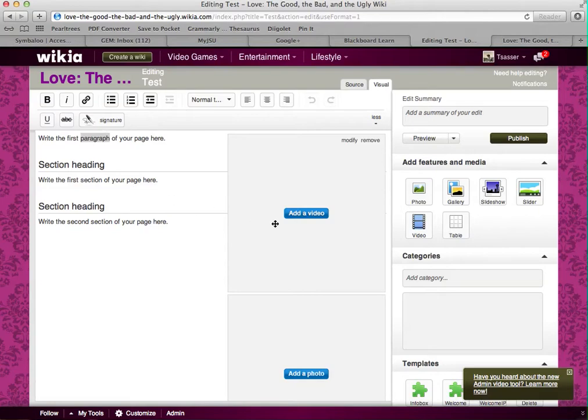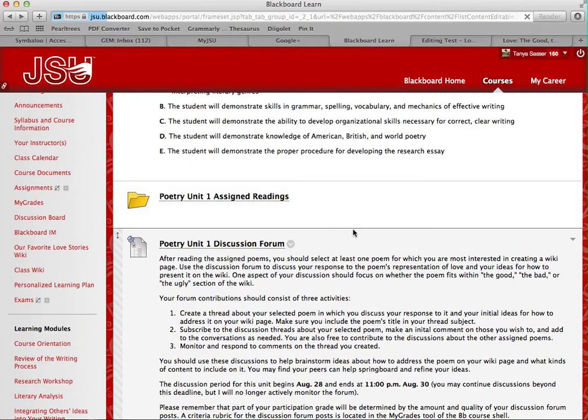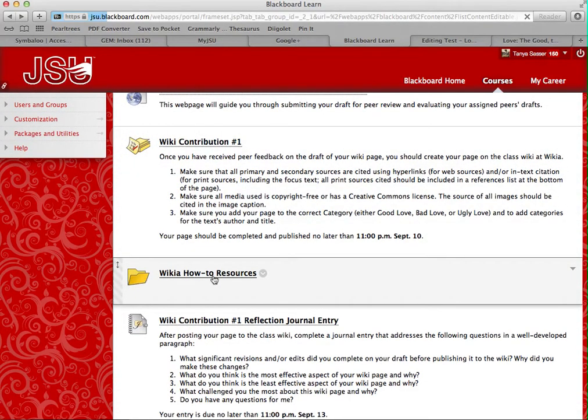And all of your menus and tools are all here. And again, if you have any questions, you can always go back to that resources folder that has the videos and the links to websites that show you how to do different things. If you have any questions after you have reviewed all of those resources, then please contact me and let me know. Please keep in mind that I am not available late at night, so you need to go ahead and get started on this as soon as possible.